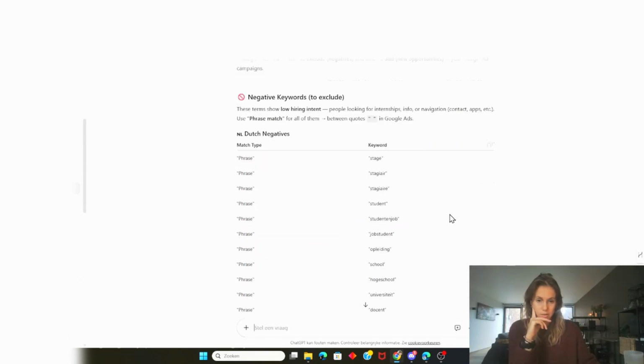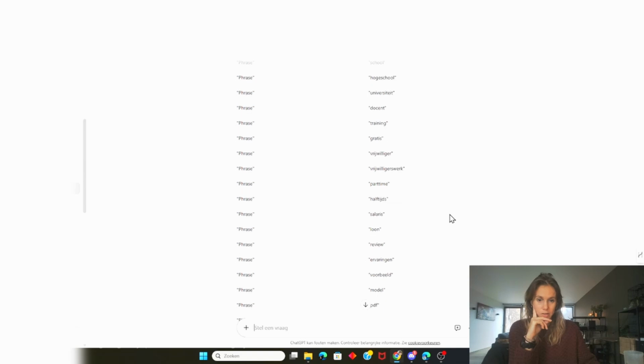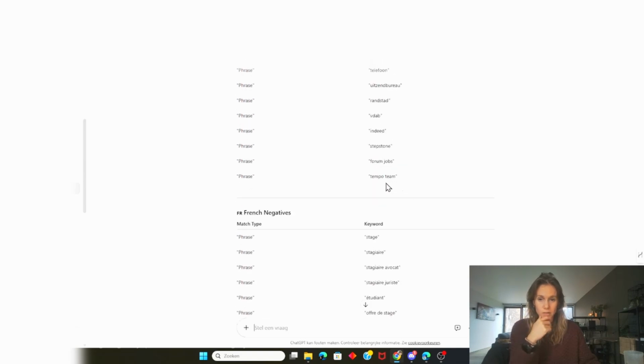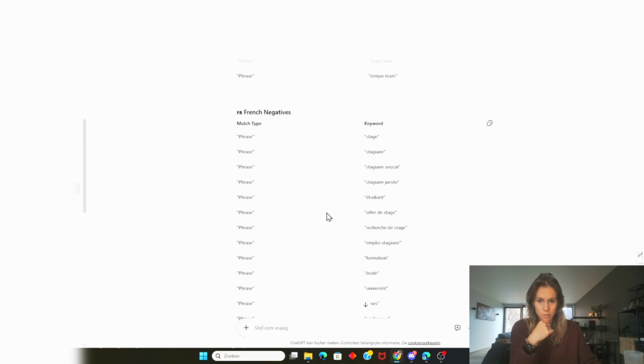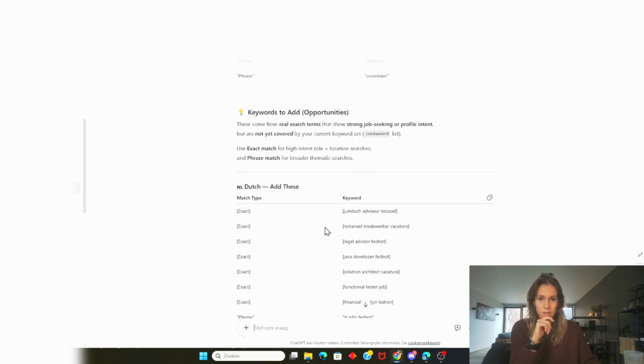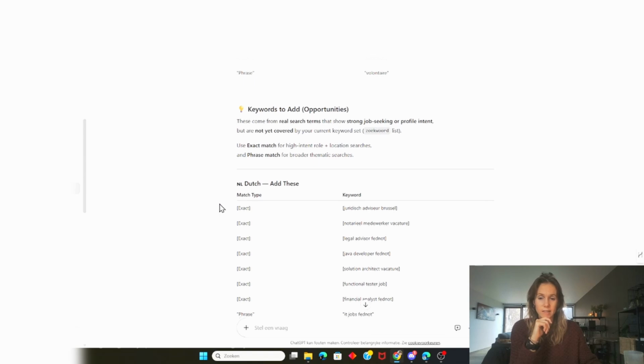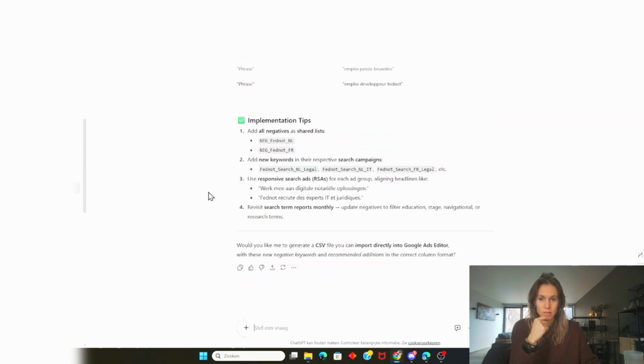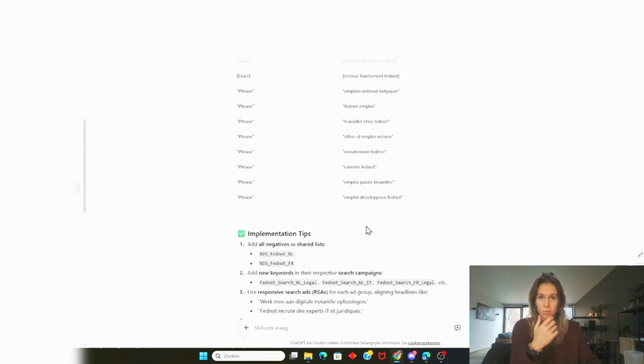So as you can see, it's starting to give me all the keywords I should put into the negative keywords list, French and Dutch, because my client is using two languages. And it's even giving me keywords that I should add in Dutch and in French. It's giving me the option to create a CSV file to import it directly in the Google Ads editor. For now, I'm just going to copy and paste this using my own manual strategy because that is what I prefer.